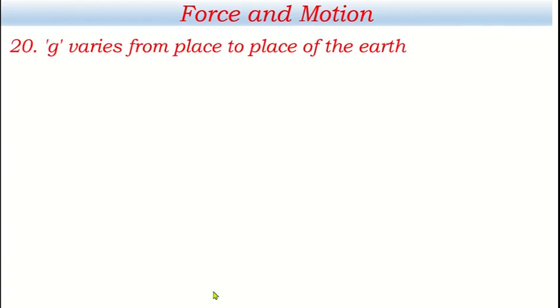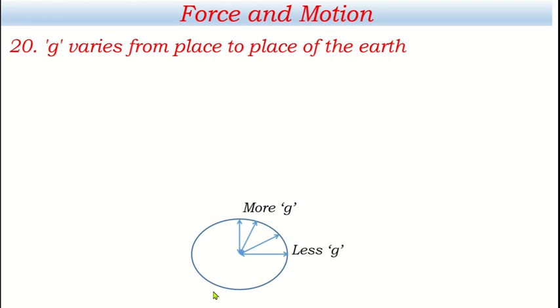Let's have another question. g varies from place to place on the earth. Why? This is earth. Its radius is less at this place, it is more at this place, and it is different in different places. Look at this. And we all know that if the radius is less, then g will be more, and if the radius is more, then g will be less. And so g varies from place to place on the earth. This is because g is inversely proportional to the square of the radius of the earth.